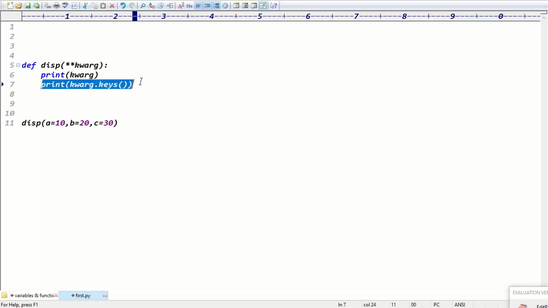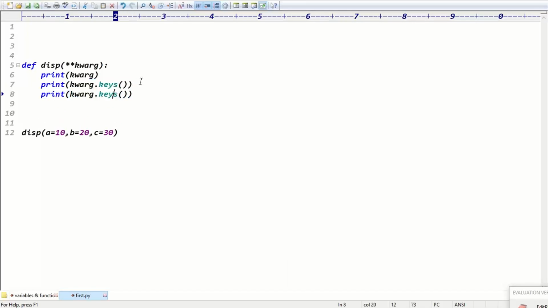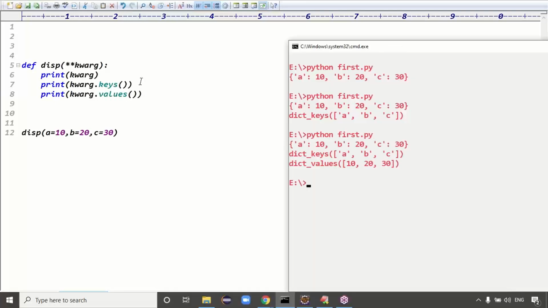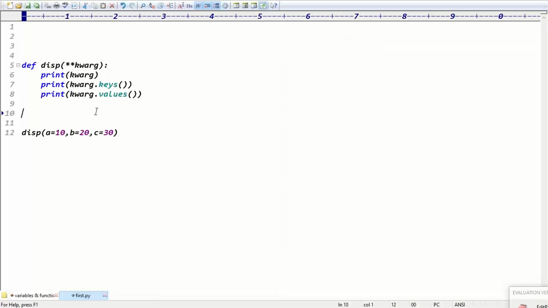If you want values, what? Kwargs dot, if you want only values, guys, we have to use the values function, because the values here are 10, 20, 30, right? We're saying like dict keys are a, b, c, dict values are 10, 20, 30, right? Exactly. No, sir, I want to iterate using a for loop. So for x in kwargs, printing x.